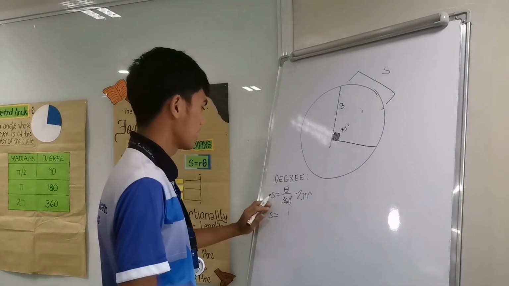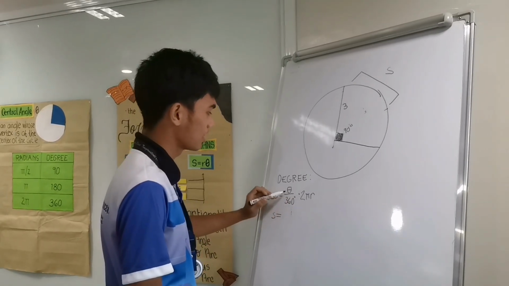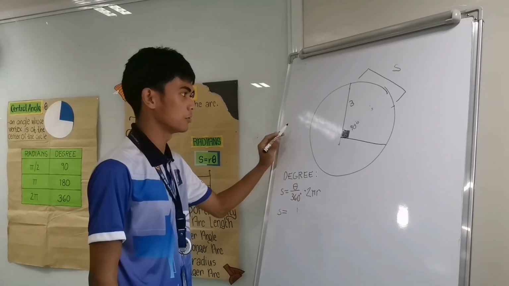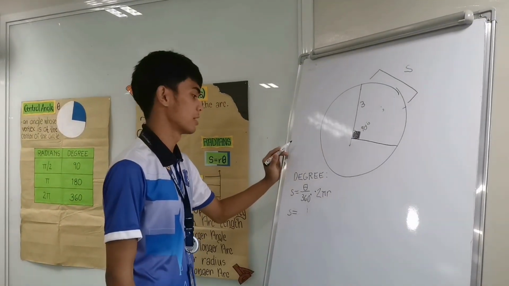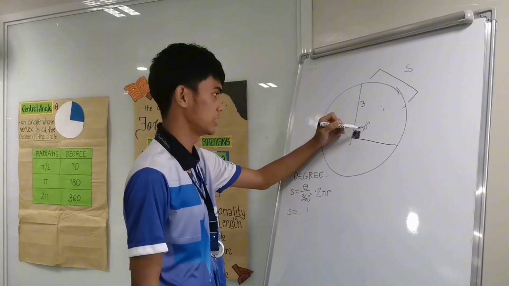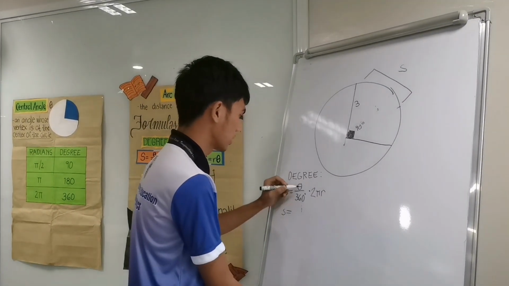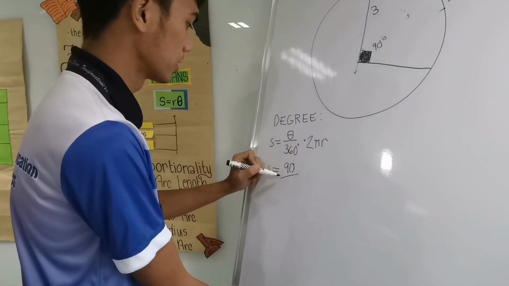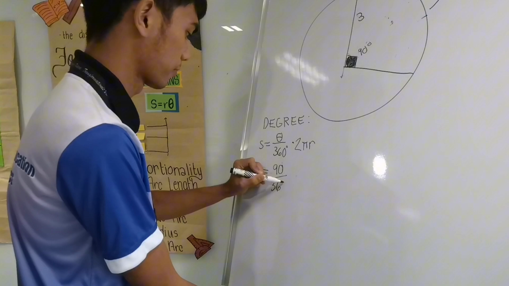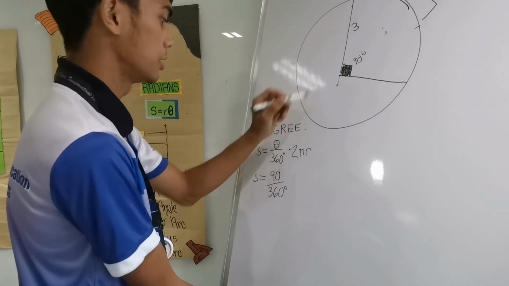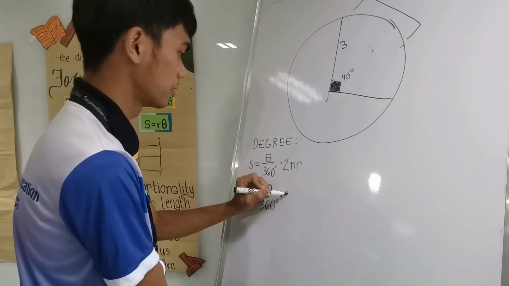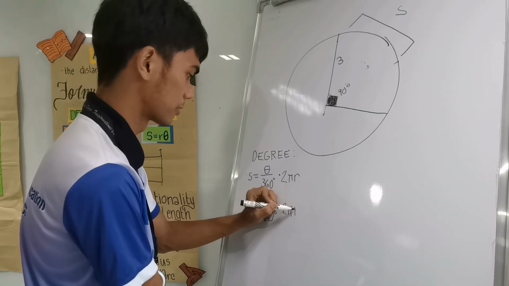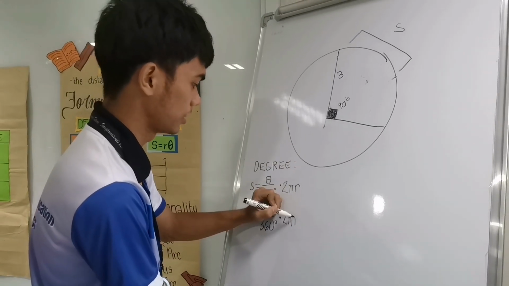So we have here S is equal to theta over 360 times 2 pi r. To solve this, we need to input all the measurements. First, we have the angle, which is 90 degrees, so we need to input that in the theta. We get the 90 degrees over 360 degrees, and then you multiply that by 2 times pi times r, where we have the 3 over here.